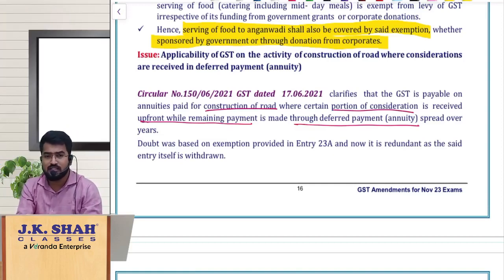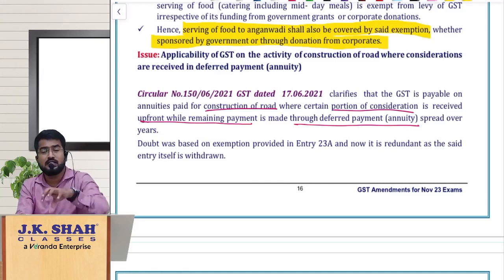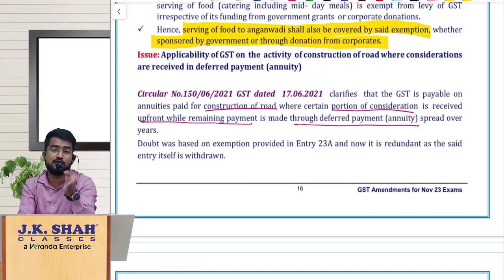Actually that was not exempt. That consideration was paid for constructing the roads, not for having access to the roads. So they clarified that it is taxable. But now this clarification remains redundant. Why? Because services by way of access to roads or bridges by payment of annuity itself is now withdrawn, so that becomes taxable.